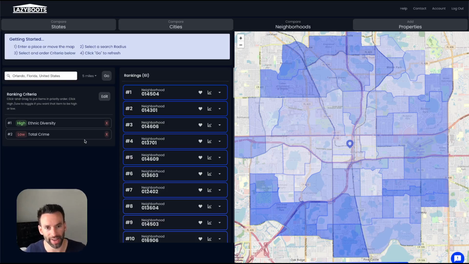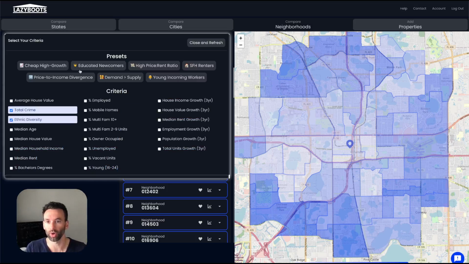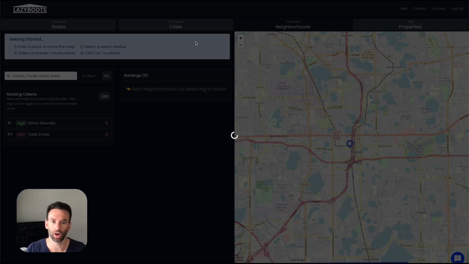No surprise, right? Downtown will likely have more crime than in the suburbs. If I toggle this high, now we've got high crime, high diversity. We can do high crime, low diversity. It's really up to you how you want to use all of these criteria, rank them in order, and then specify if you want those things to be high or low based on what you're looking for in an investment.